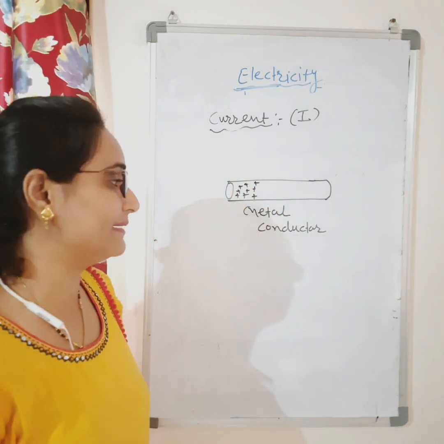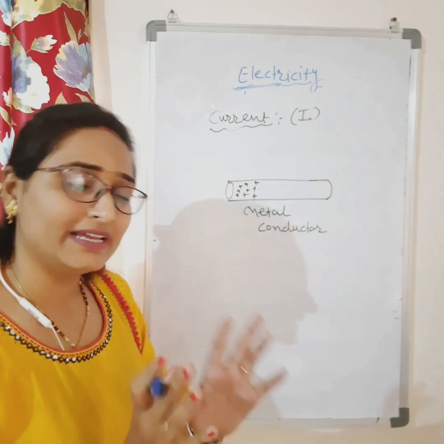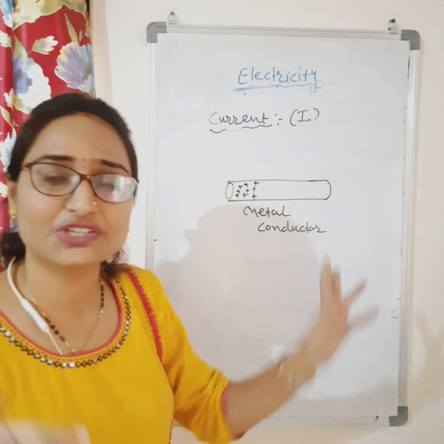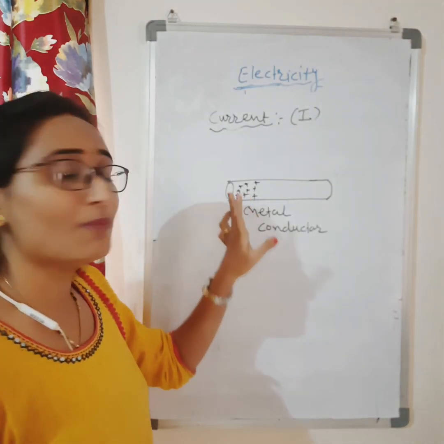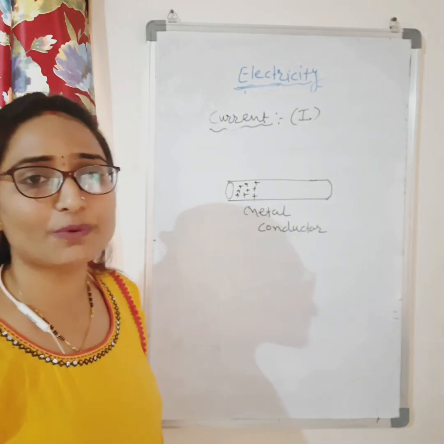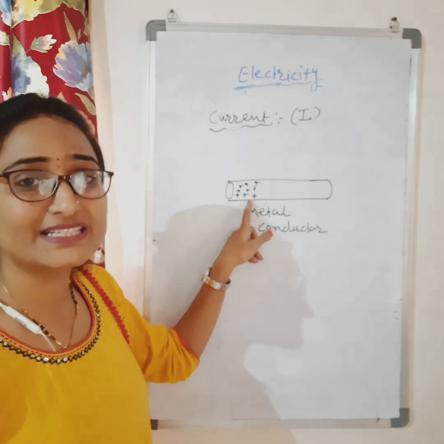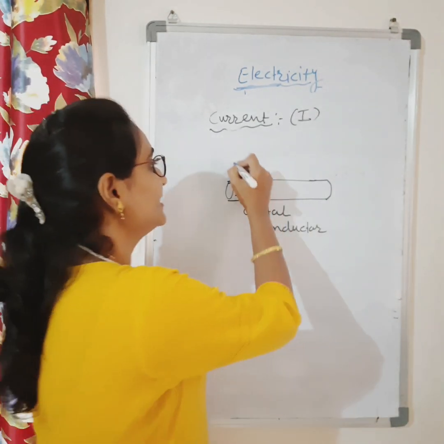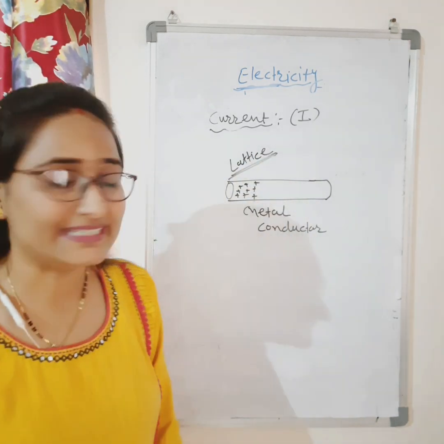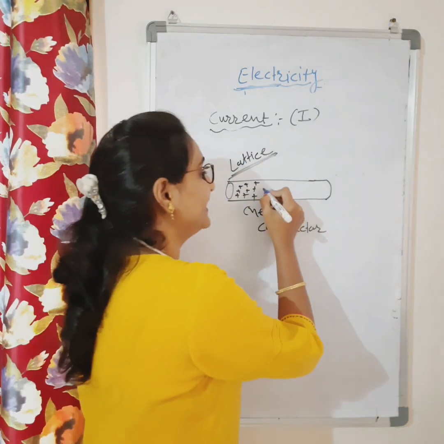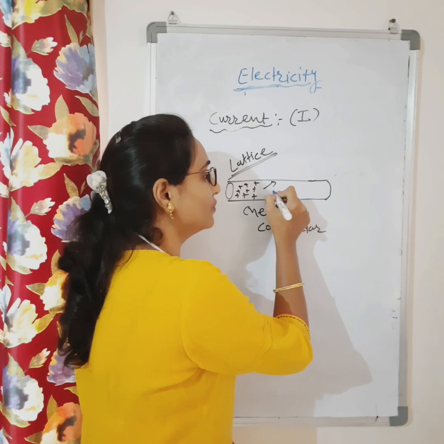In metal conductors, I am talking about, not liquid conductors. In a liquid conductor, positive charges will also move. But in metal conductors, the positive charges will be in a fixed position, and this arrangement of positive charges is called the lattice. And the negative charges are free to move.